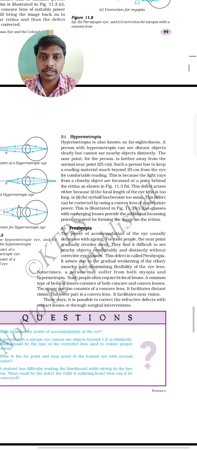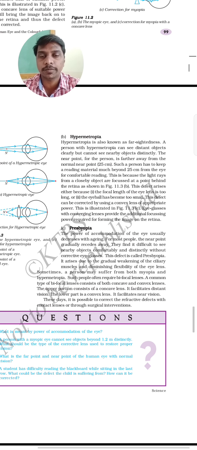In myopia, which is nearsightedness, they can see nearby objects, but they can't see far objects. But in hypermetropia, they can see far objects, but they can't see nearby objects. Hypermetropia can be corrected by convex lenses. In hypermetropia, the image is created behind the retina.